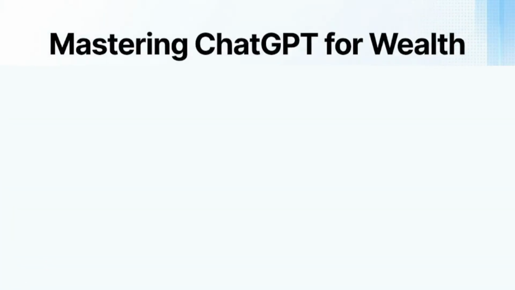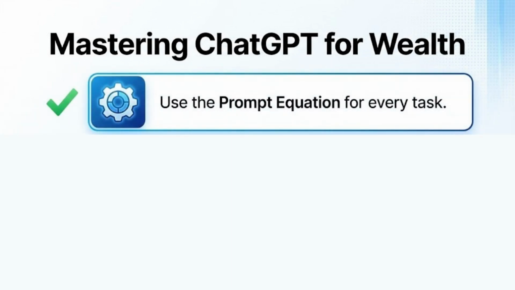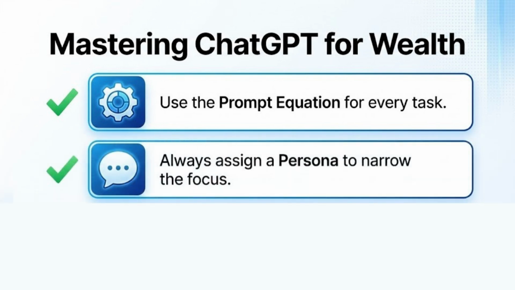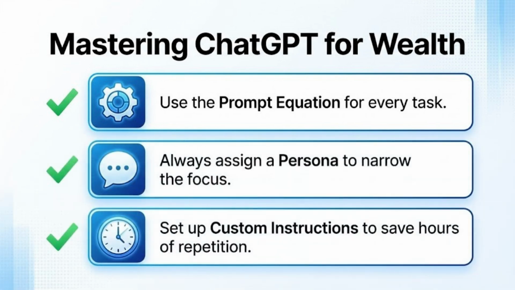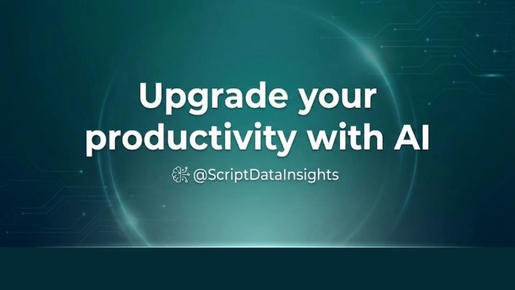So, here is how you master ChatGPT for wealth. Number 1, use the prompt equation for every task. Number 2, always assign a persona to narrow the focus. Number 3, set up custom instructions to save hours of repetition. Upgrade your productivity with AI.